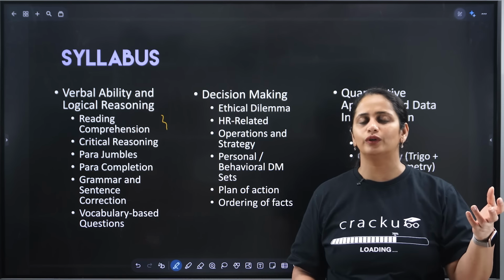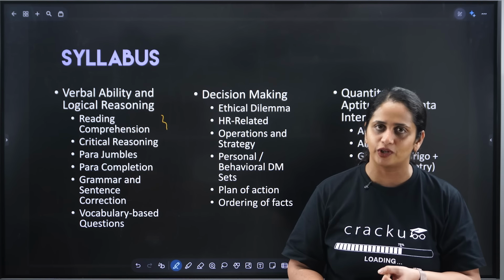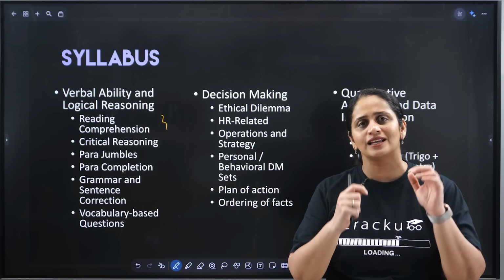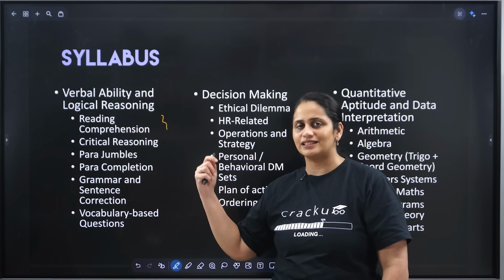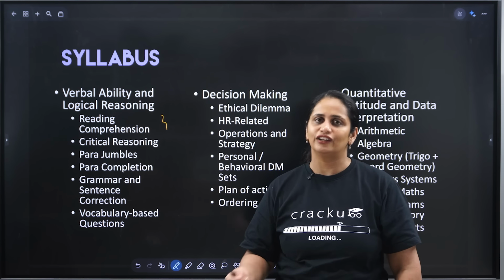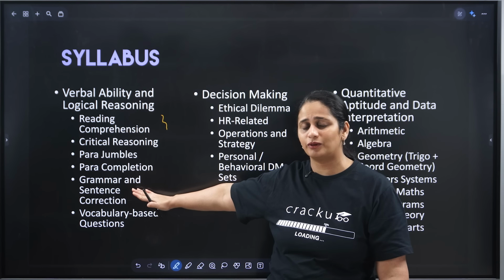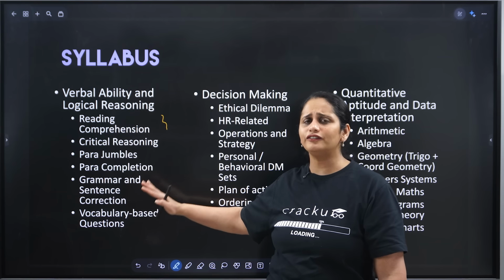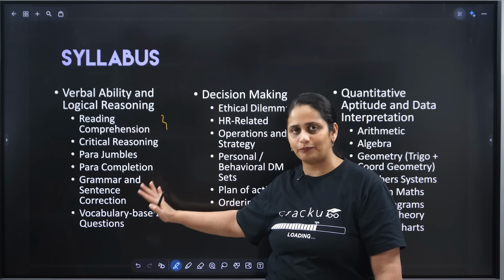It would be very easy for you to just say that, okay, check for parallelism, check for preposition errors, check for pronoun antecedent errors, check for subject verb agreement, check for all of these things. Then you figure out, okay, it is passing all of these tests, so this sentence is grammatically correct. If it fails any of these tests, then it is not grammatically correct. So don't freak out about this section. Do not worry. We have you amply covered over here. All of the grammatical errors that are introduced and asked in this exam, we have covered properly.